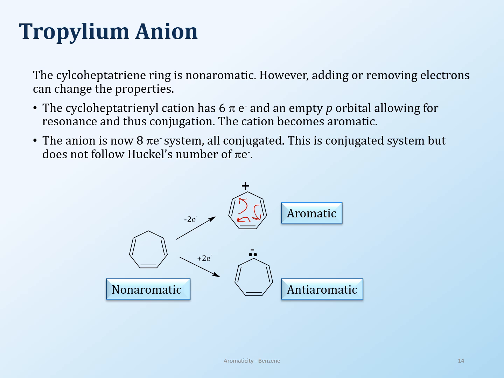And here's the anti-aromatic one, because now this one has 8 pi electrons when you push 2 electrons into the system. Now everything is conjugated, it is planar, cyclic, everything is there, but it doesn't follow Huckel's numbers. So that's why it's going to be anti-aromatic. You should be able to do all of these, just follow the simple rules.